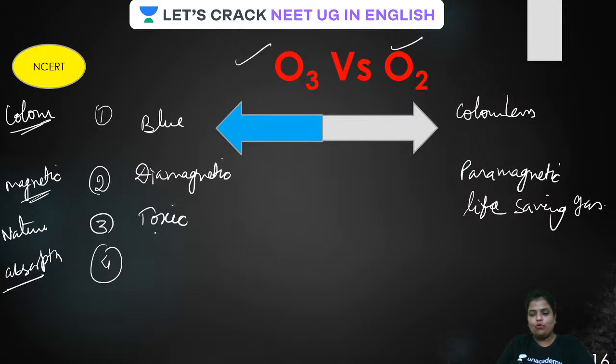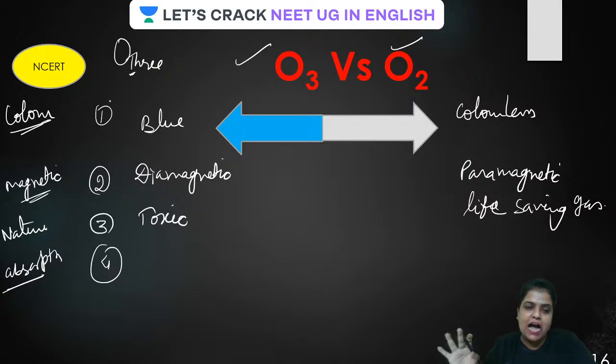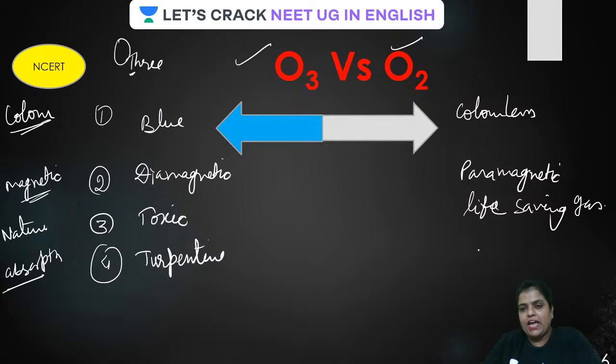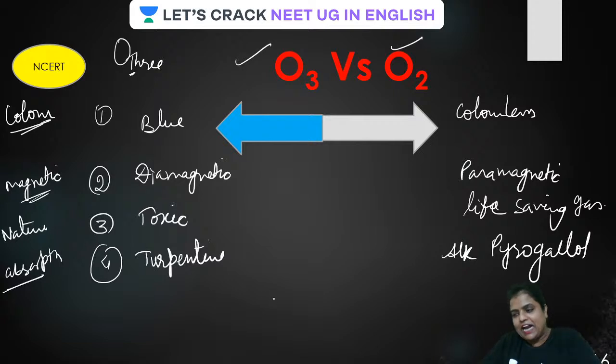Guys, ozone is absorbed. I told you just now, O3 is absorbed by T for what? T for what? Tell me in the chat box. I am waiting for the answer in the chat box. Yes, turpentine. Okay, and oxygen is absorbed in alkaline pyrogallol. Is that clear, guys?